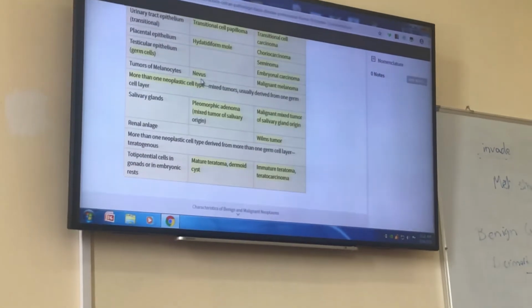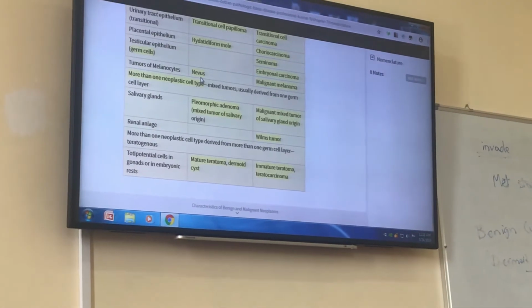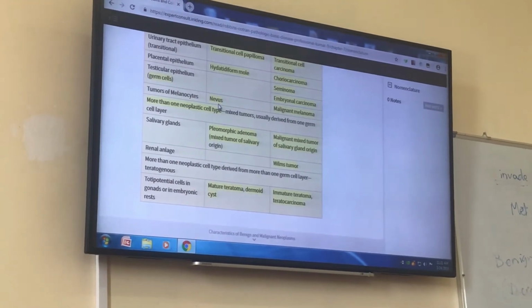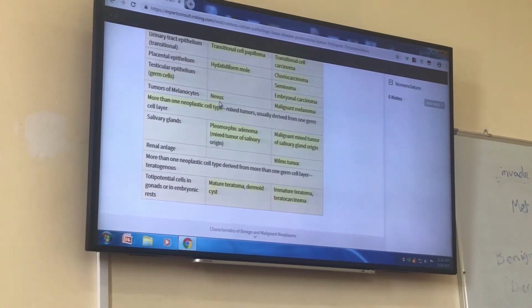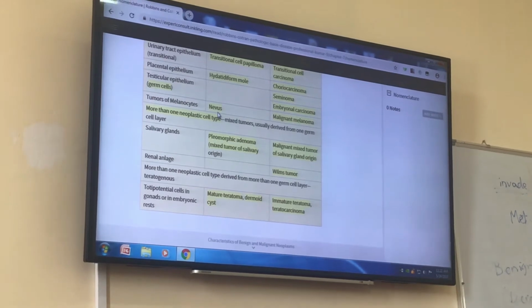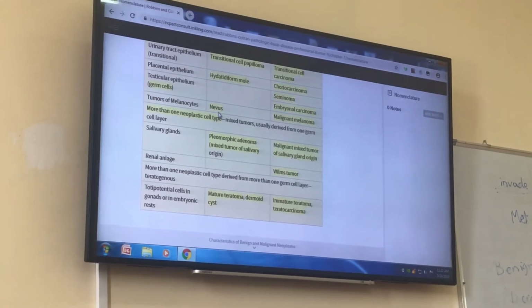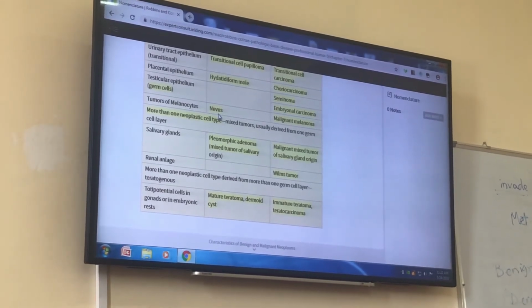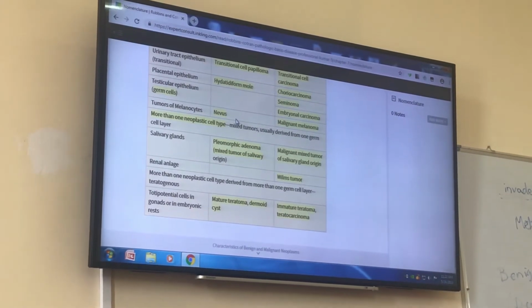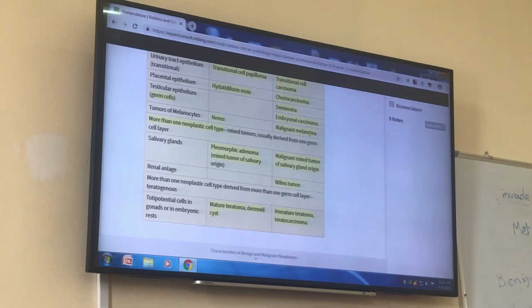Or do you know nevus? What is nevus? Nevus, the melanin pigmented moles that everybody has. All these brownish dots are called nevus. Nevus is benign, and the malignant type is called malignant melanoma.